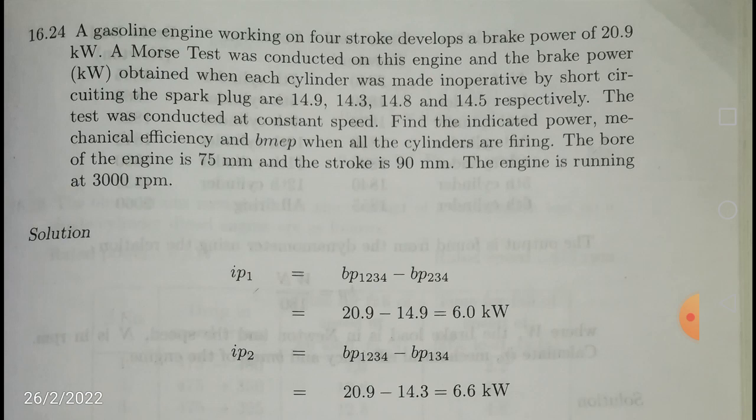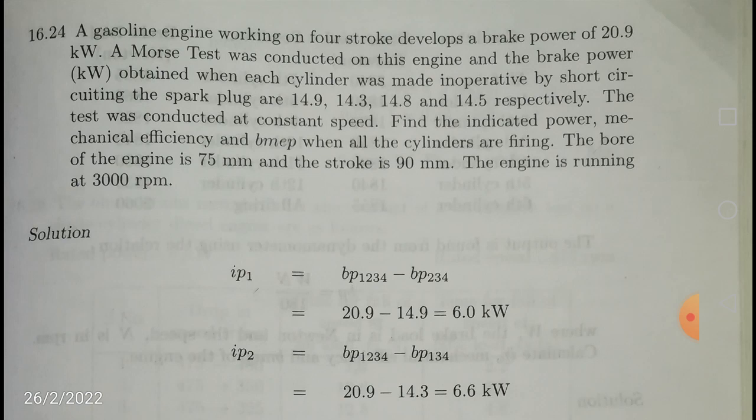So what is the Morse test, by the way? It is a test conducted on a multi-cylinder engine to find out the mechanical efficiency. What is mechanical efficiency? Brake power by indicated power. What is brake power? Power available at the crankshaft. What is indicated power? It is the power available in the cylinder. Because of some mechanical losses through the connecting rod, then your crank and bearings and pins, there will be some loss, that is called frictional power. If you subtract frictional power from indicated power, the power available in the cylinder, you are going to get what is known as brake power, or the power available at the crankshaft, right?